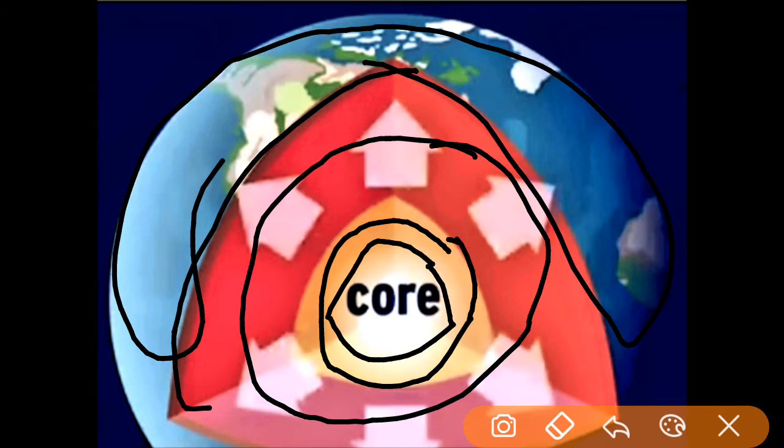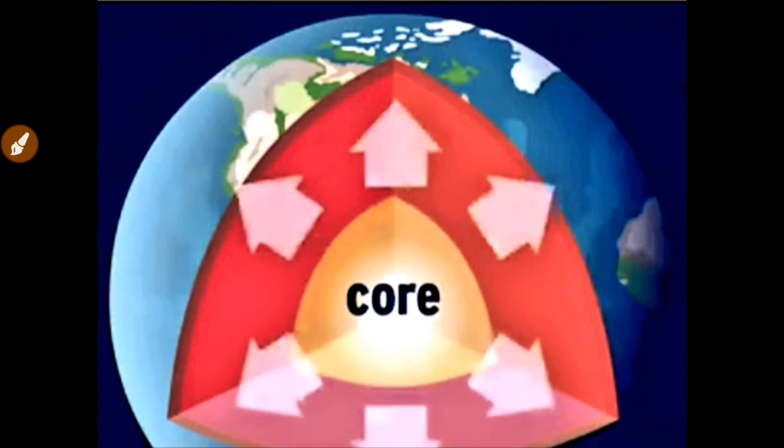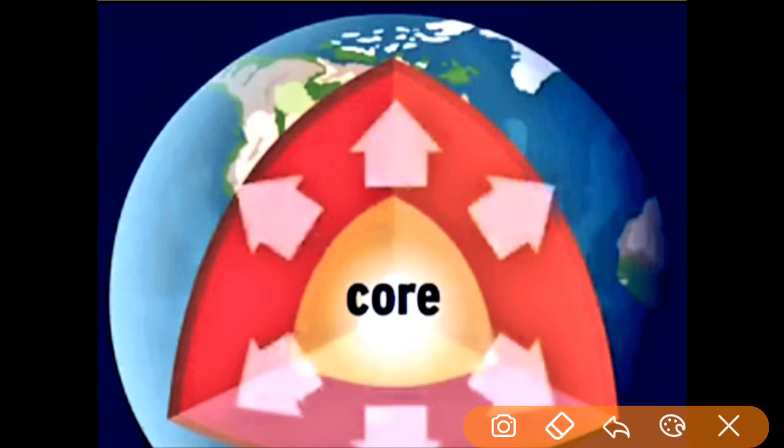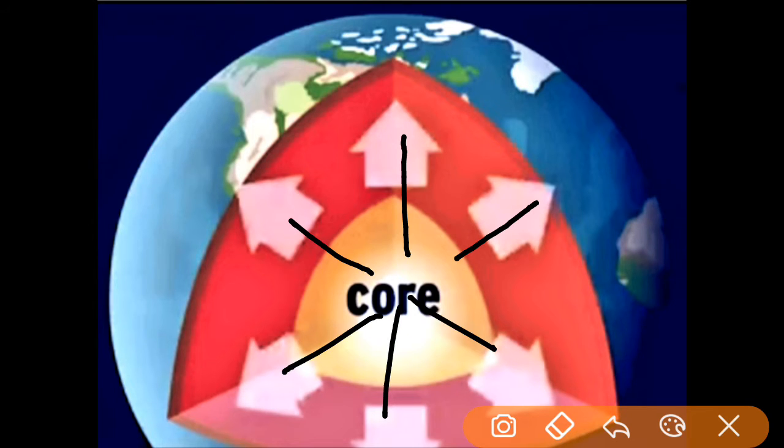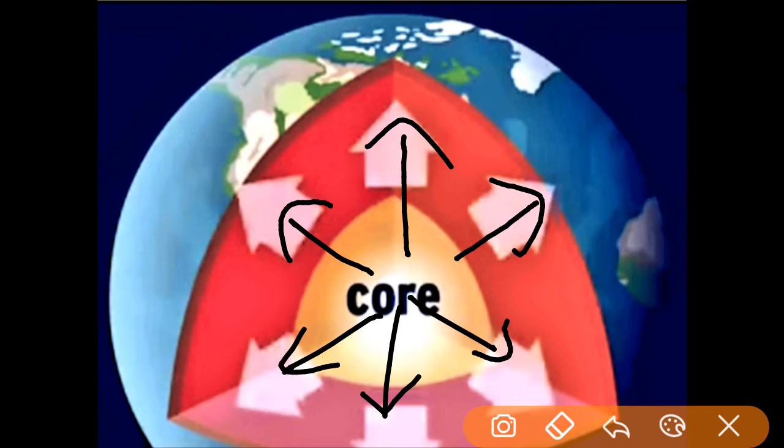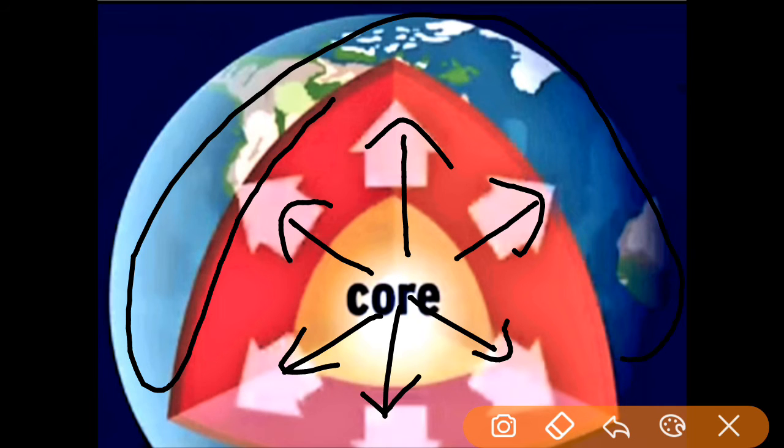So he explained that the core is the source of energy, and this energy tries to go towards the crust in this way, and the speed of this energy divides the crust into 7 big geological plates and many small geological plates.